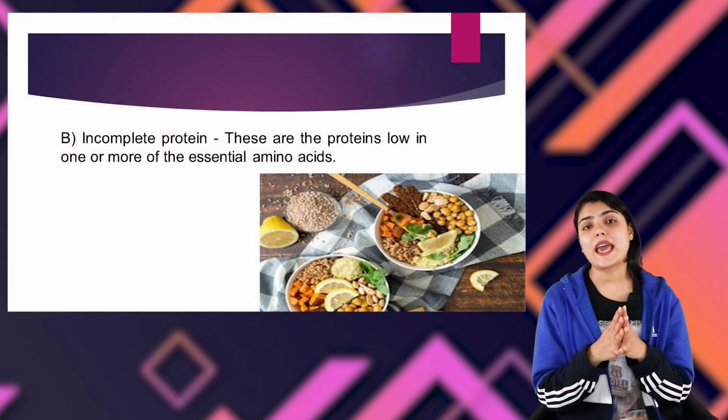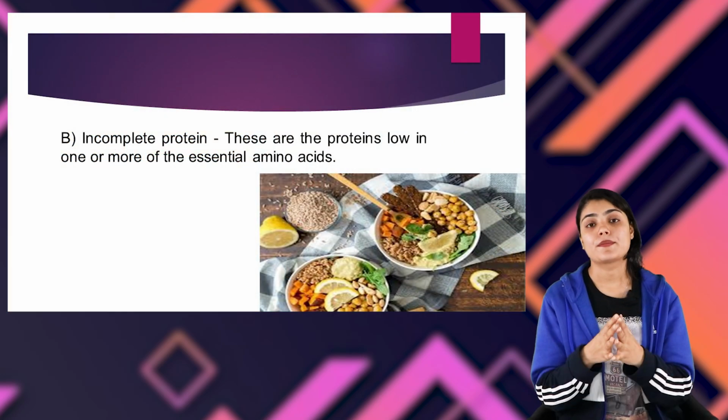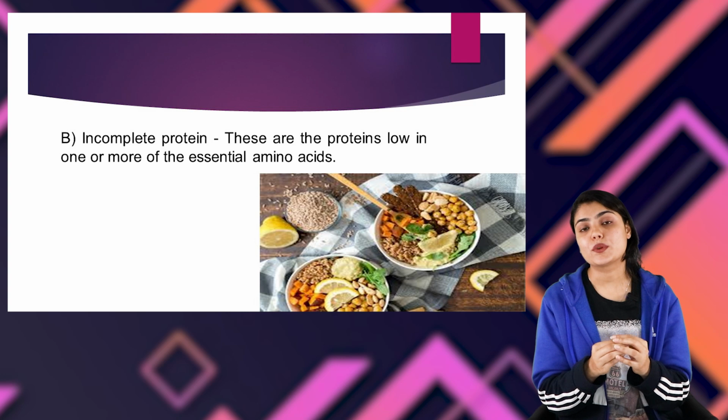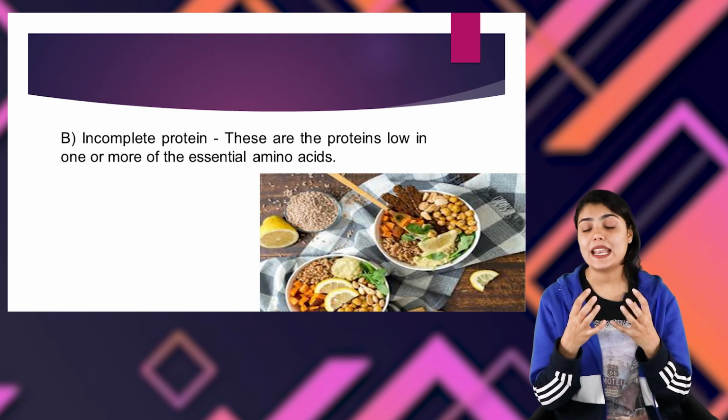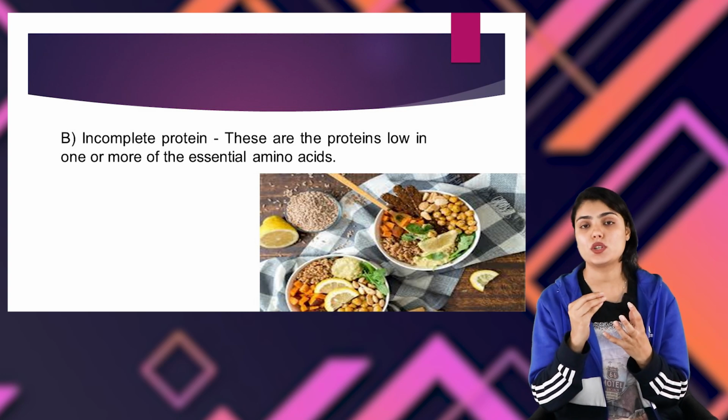The second one that we have is incomplete protein. As the term suggests, incomplete proteins are the proteins that lack one or two essential amino acids. In complete protein, we've seen that it consists of all the essential amino acids. In incomplete protein, amino acids are present, but it lacks one or two essential amino acids.